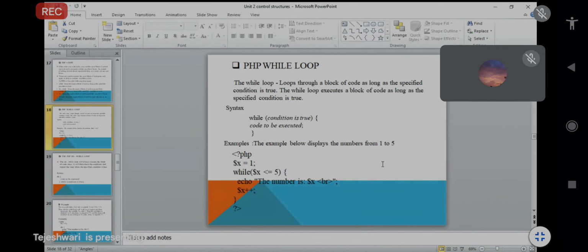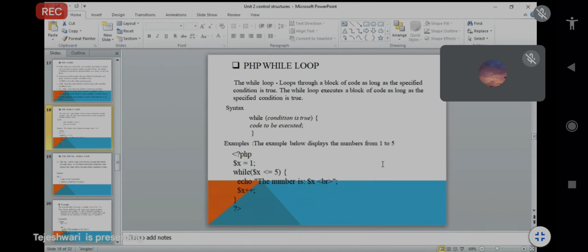So 2 less than or equal to 5. Yes, true. So now the statement will be printed, that is the number is 2. Dollar $x means your value is 2 now, so 2 will be printed. Next, again it will break the line and go to the next. We have to do this process while the condition is true, means 1 will be printed, then 2 3 4 5, and 5 less than or equal to 5. So after that 6 will not be printed.